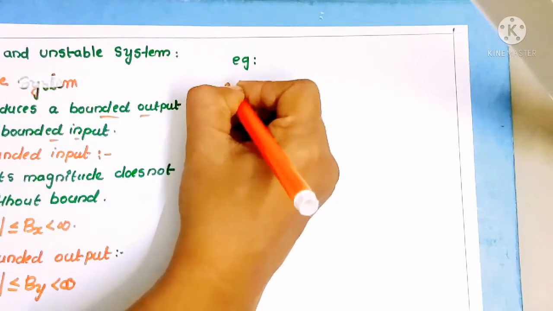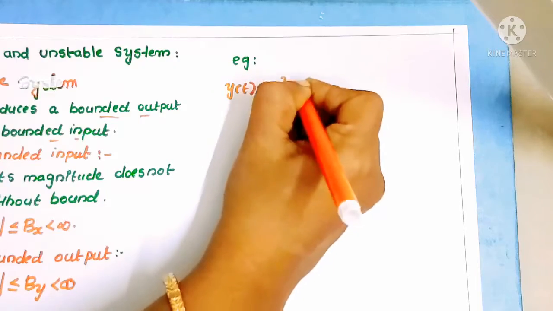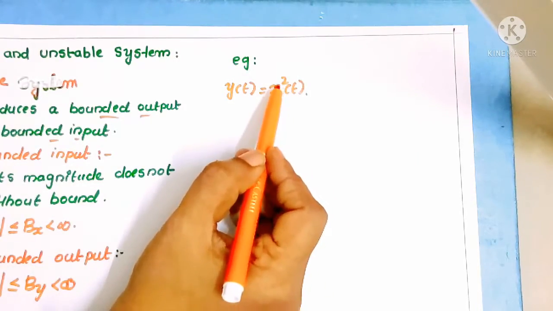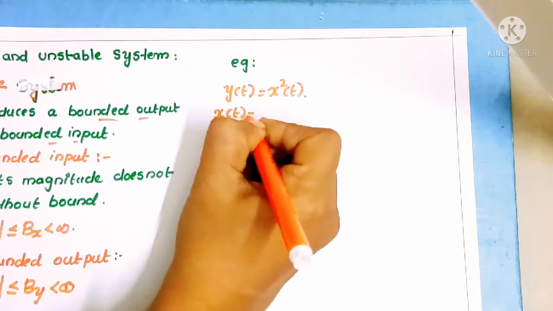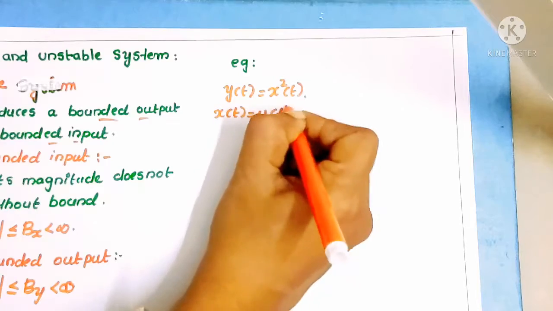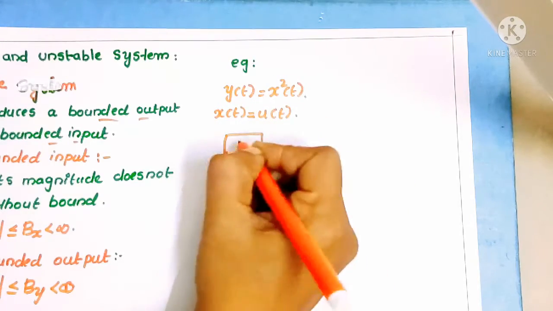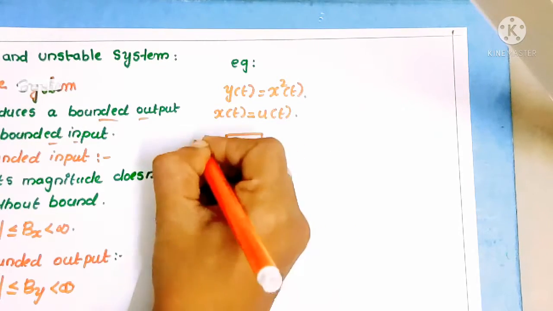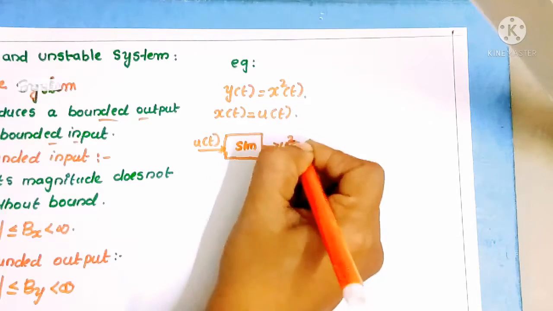So to understand this concept, we can take some examples. First, take one example, y of t is equal to x square of t. Here we are going to perform the square of a signal. We take the input x of t as our unit step signal, that is u of t. This input signal is given to the system, and we will get u square of t.